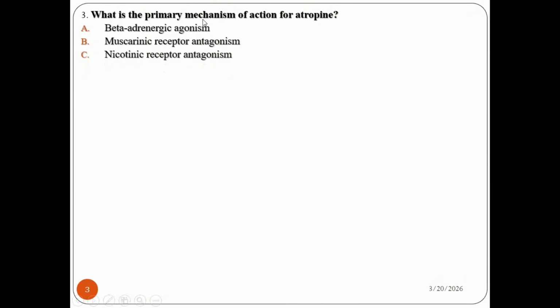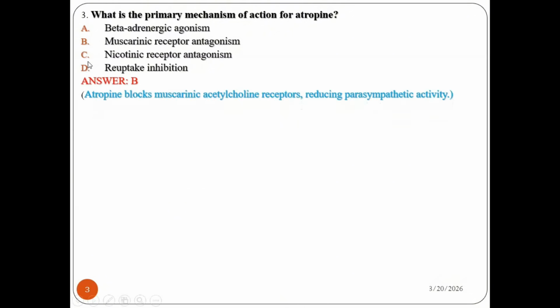Question number 3: what is the primary mechanism of action of atropine? A, beta adrenergic agonism; B, muscarinic receptor antagonism; C, nicotinic receptor antagonism; D, reuptake inhibition. You know that atropine is an alkaloid obtained from Atropa belladonna, and its primary mechanism of action is muscarinic receptor antagonism, because atropine blocks muscarinic acetylcholine receptors, which reduces parasympathetic activity. So B is the correct answer.